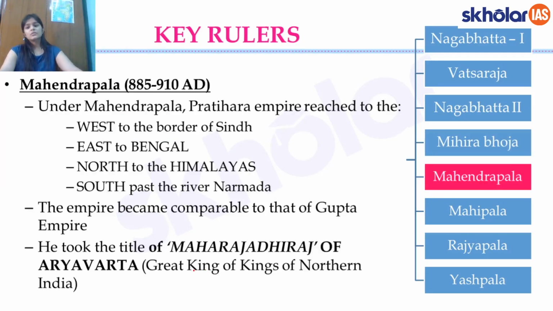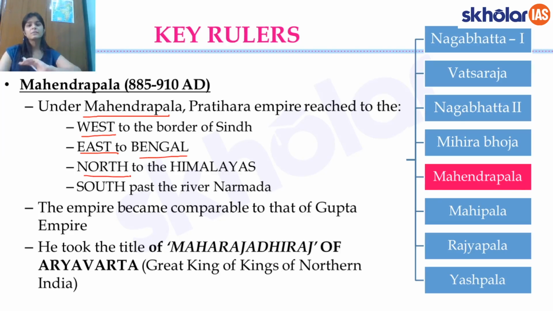So now we've come to his successor Mahendrapala. Even under this king Mahendrapala, the Pratiharas remained a very strong empire, and they reached almost until the west of the border of Sindh. You can see how much it was expanding even further west to the border of Sindh. So in Sindh you had the Arabs, two branches that I have spoken of. It reached until there, east to Bengal. So it almost reached until the Palas Empire, and north to the Himalayas, and south past the river.